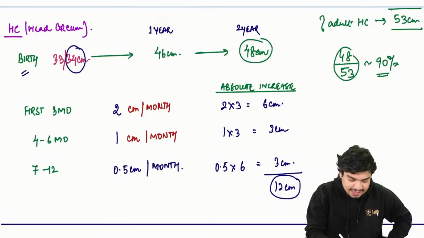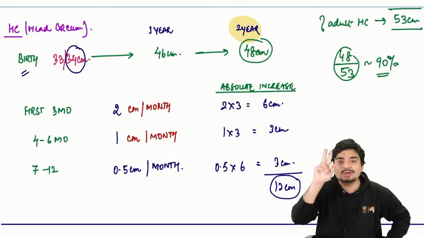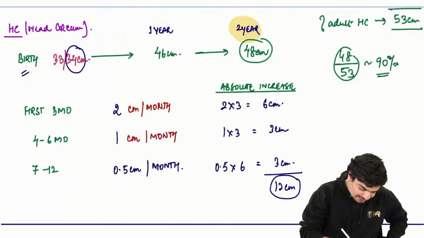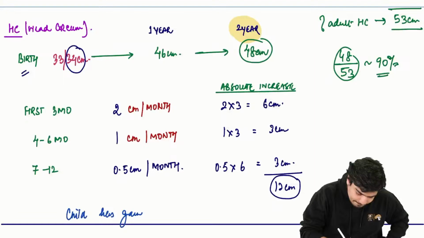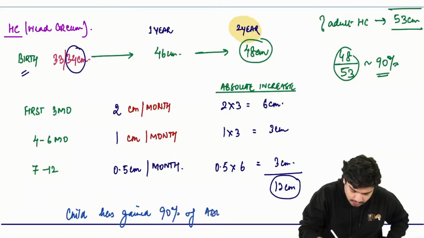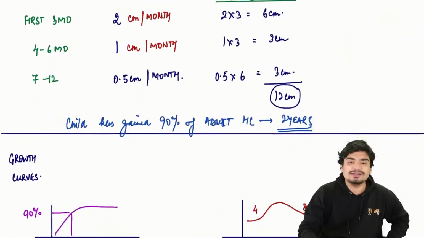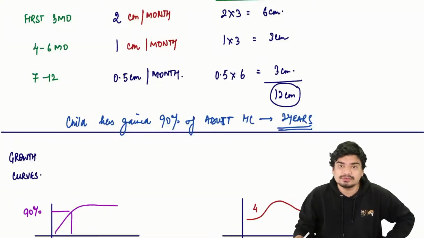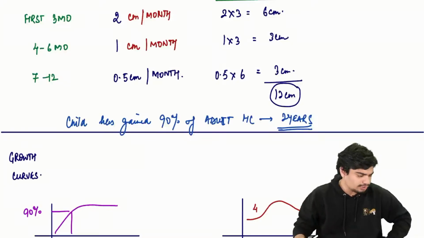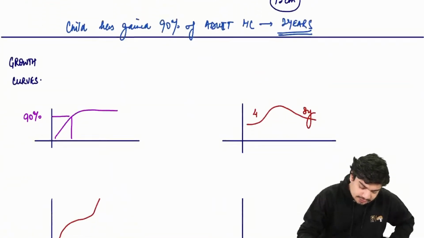A child has gained 90% of adult head circumference by 2 years of age. So write down the statement: a child has gained 90% of adult head circumference by 2 years of age. Very important statement, can be asked.